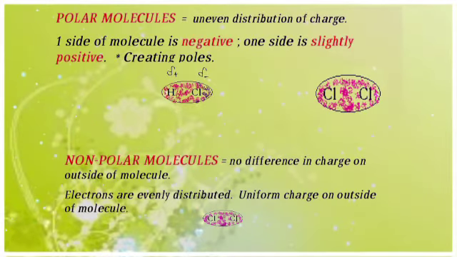Polarity is the uneven distribution of charge. One side of the molecule is negative, one side is slightly positive, creating poles. Non-polar molecules have no difference in charge on the outside of the molecule. Electrons are evenly distributed, with uniform charge on the outside of the molecule.